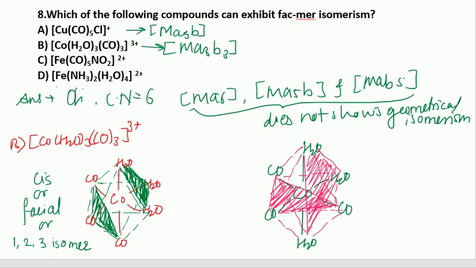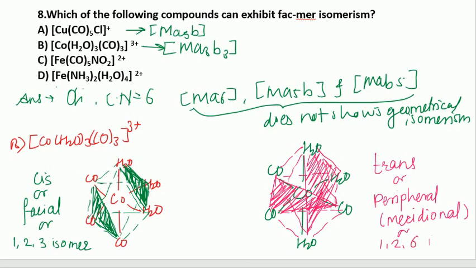Likewise, so this isomer is called a trans isomer, or it is also called a peripheral isomer, or it is also called a meridional isomer. In short, we can write it as MER, mer, or even it is called a 1,2,6 isomer.